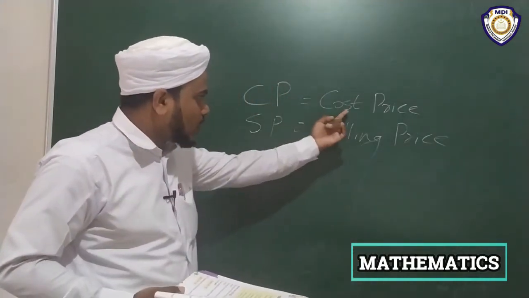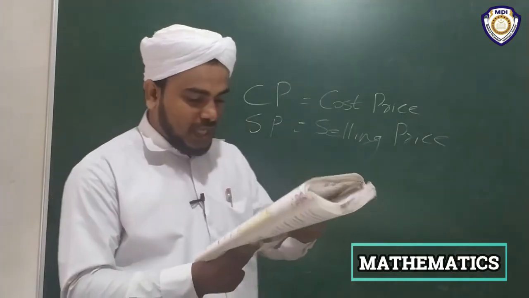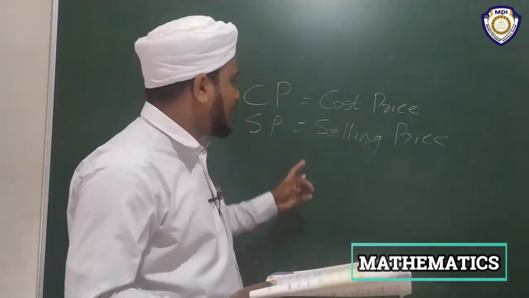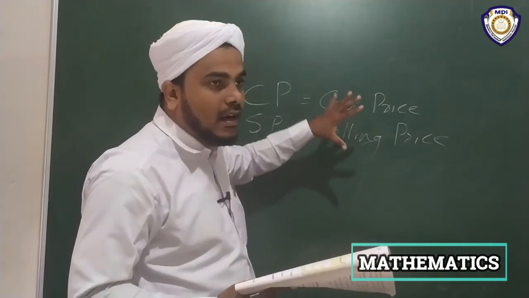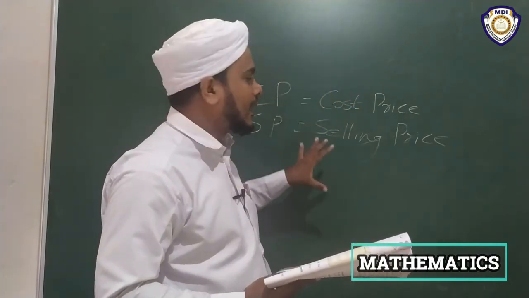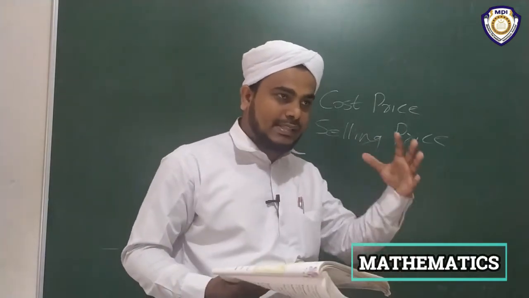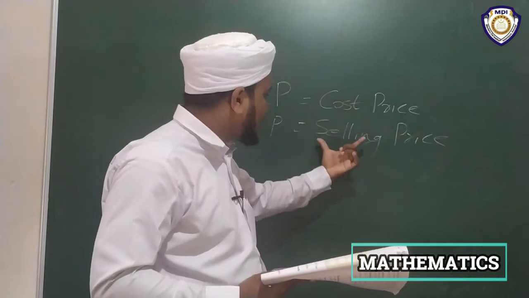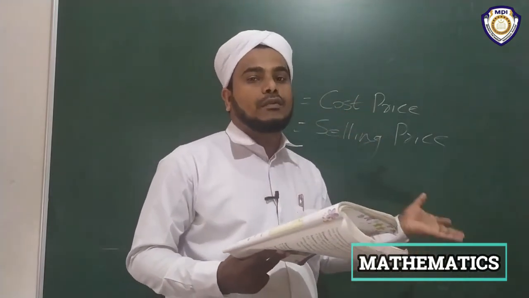This is the cost price. SP means the selling price. Then if the selling price is greater than the cost price, we can say the difference is the profit. If you subtract the cost price from the selling price, you get the answer, it is profit.